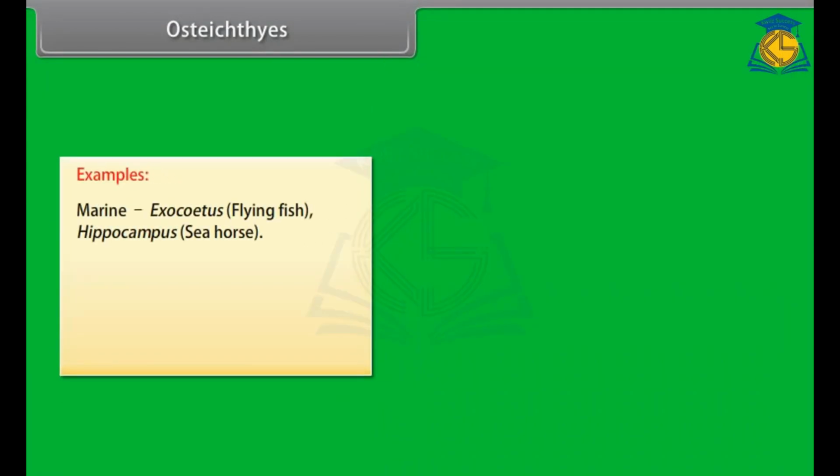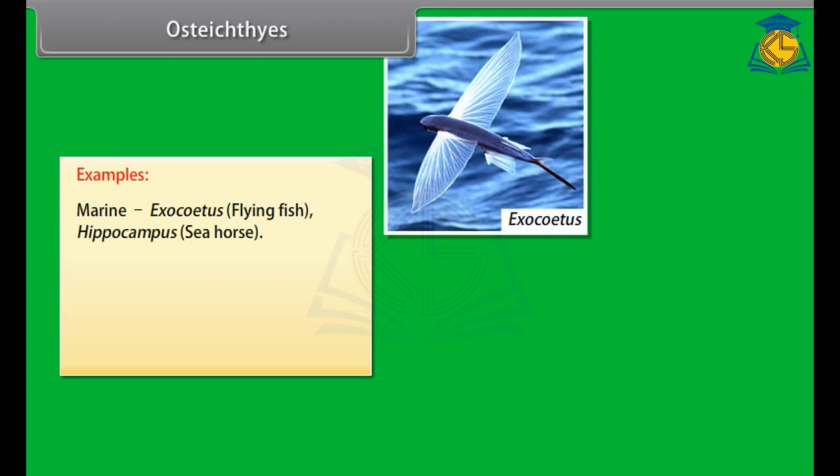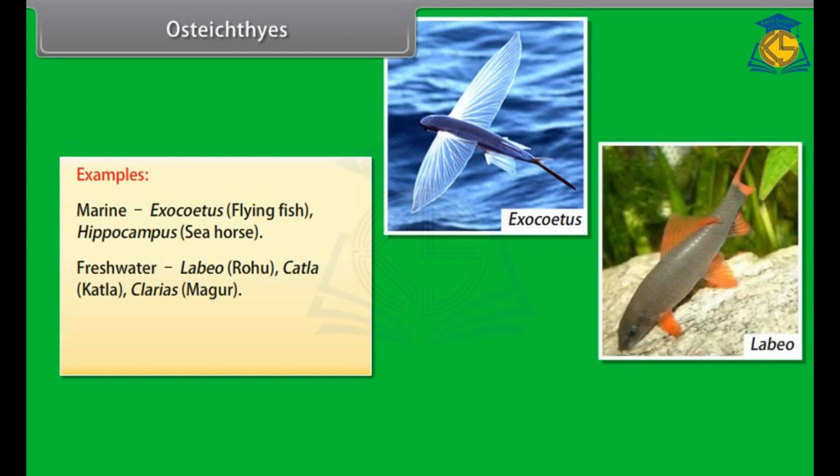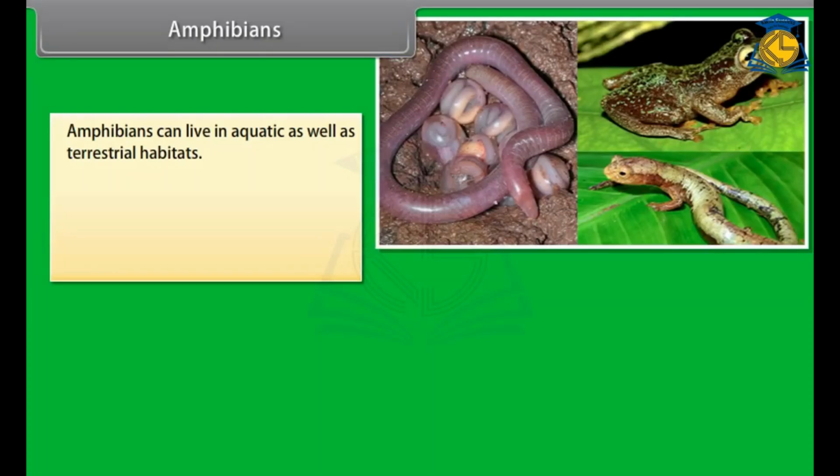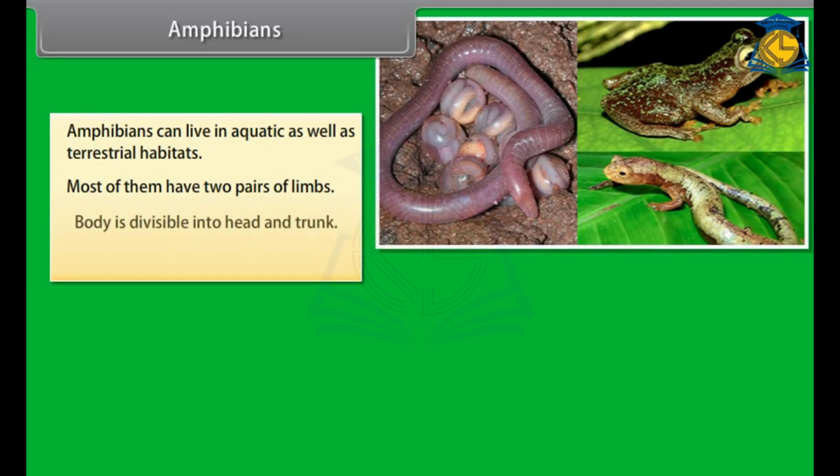Examples, marine: Exocoetus, flying fish, Hippocampus, seahorse; freshwater: Labeo, rohu, Catla, Clarias, magur; aquarium: Betta, fighting fish, Pterophyllum, angelfish. Amphibians. Amphibians can live in aquatic as well as terrestrial habitats. Most of them have 2 pairs of limbs. Body is divisible into head and trunk. Tail may be present in some.